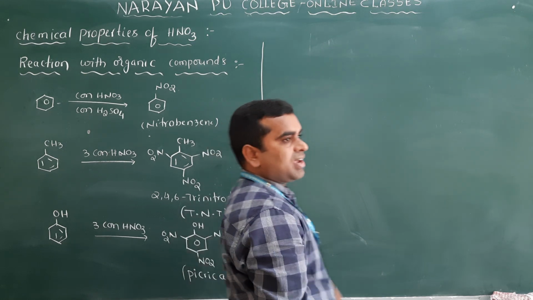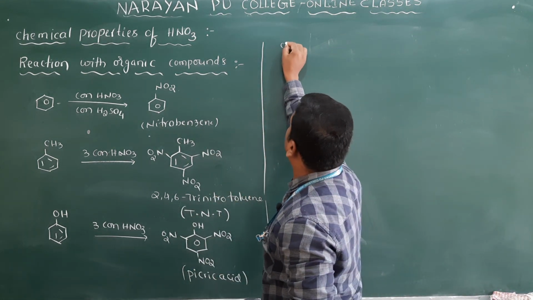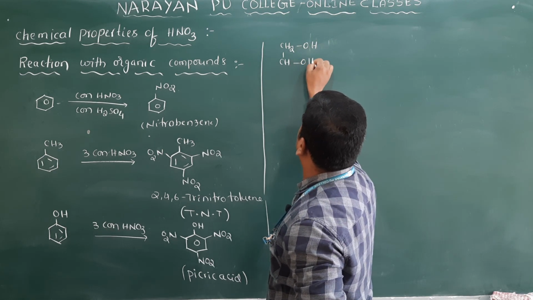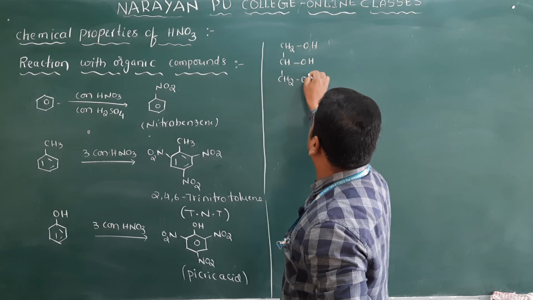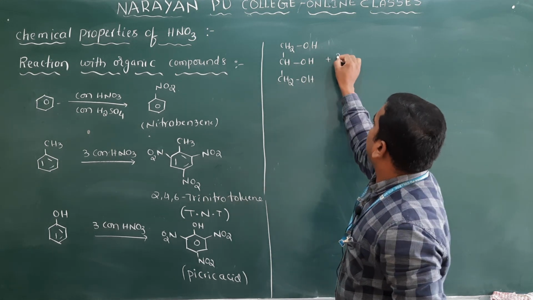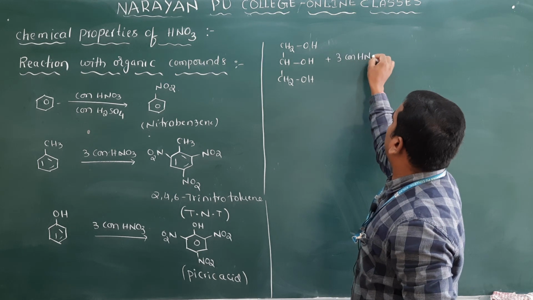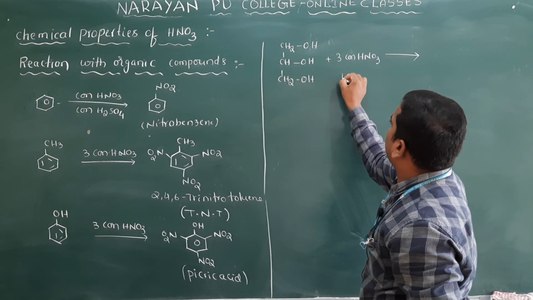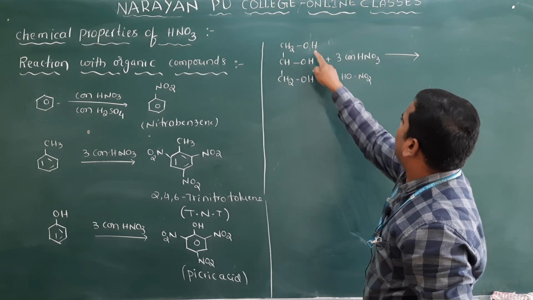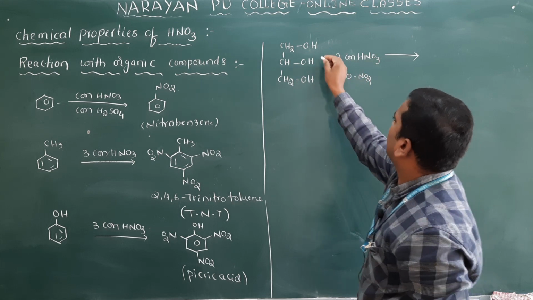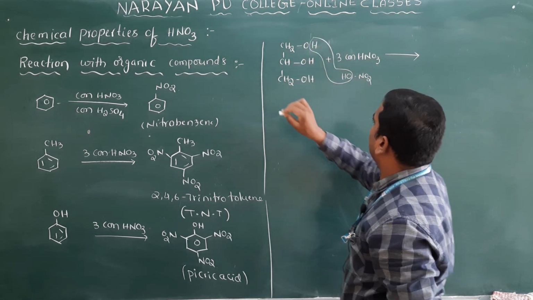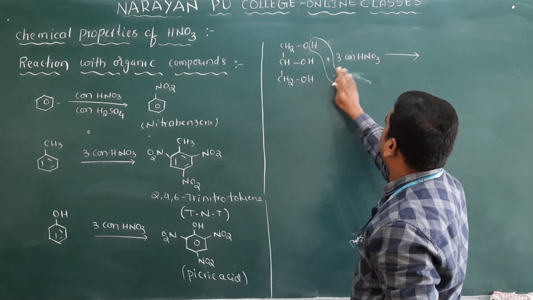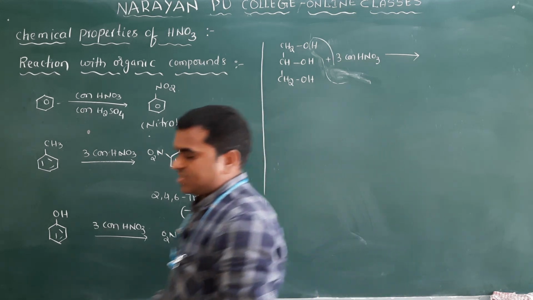In the same way, glycerol. What is the formula? CH2OH, CHOH and CH2OH. When it is reacted with 3 moles of concentrated HNO3, I can write it as OH and NO2. Clear? One H and one OH will be removed and NO2 will be added, CH2ONO2. Like that, you will get the product.